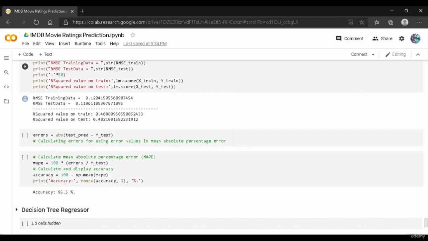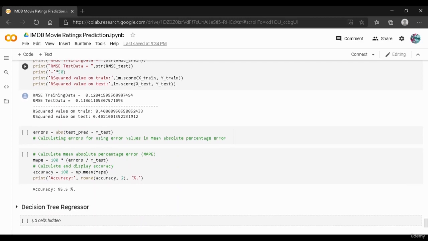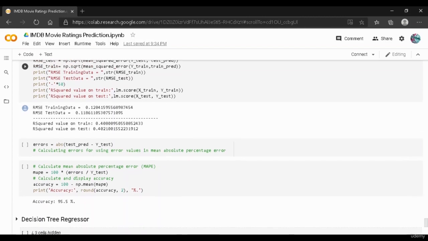And over here the RMSE is 12, as well as the RMSE on test data is 11. But as you can see over here, the r squared value on train is 40, and the r squared value on test is again 40. So this r squared value must be improved, and we have to basically increase the r squared value. And so far this model is not very good.